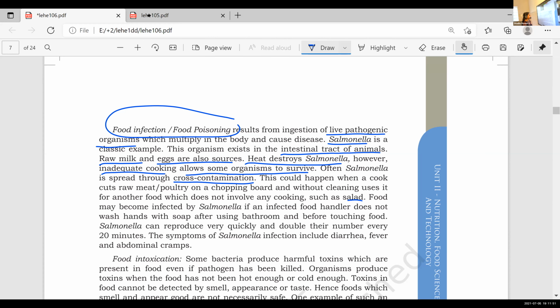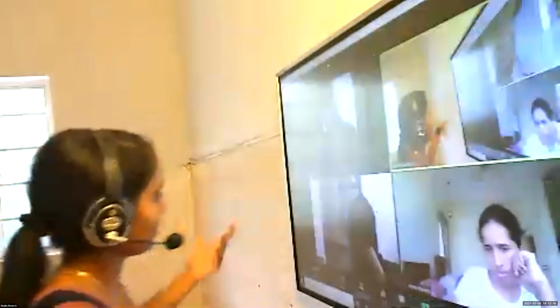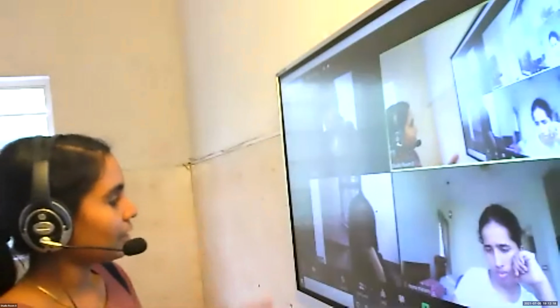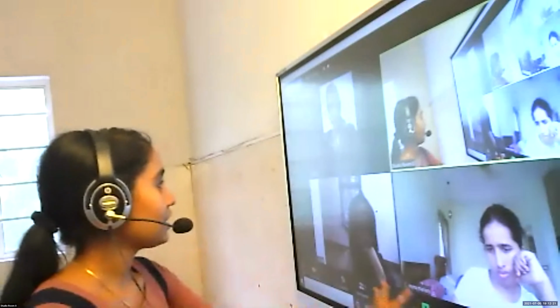Then food may become infected by salmonella if an infected food handler does not wash hands with soap after using the bathroom and before touching food. That is another way they spread. If we consume infected food or infected meat, they start to grow in our body, and that person is called an infected person.